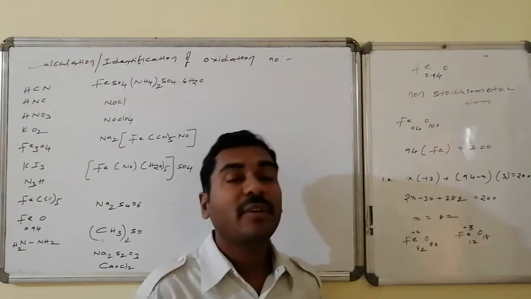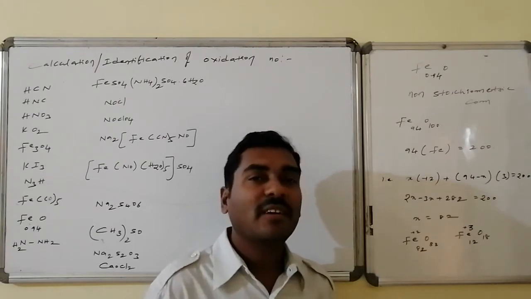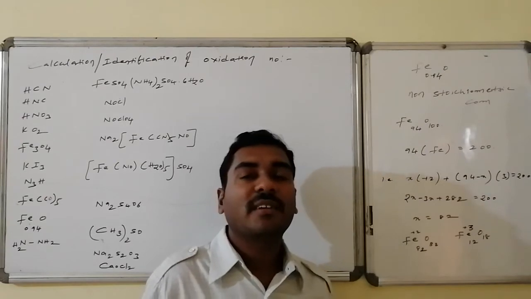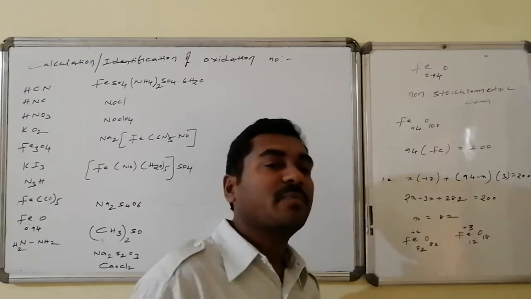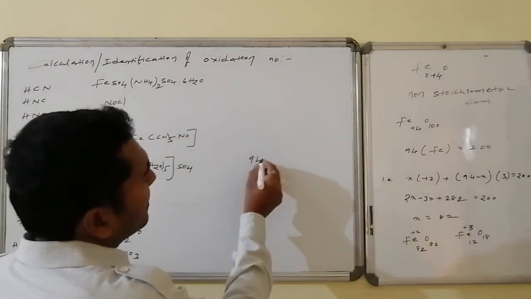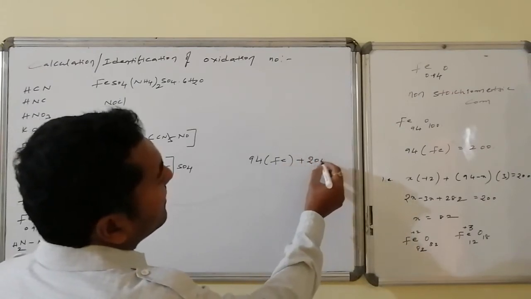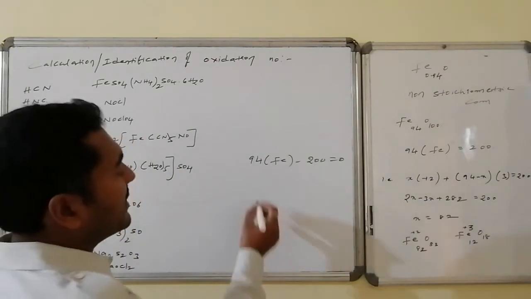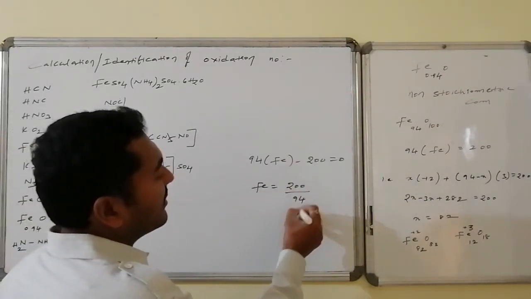The combination is Fe0.94O. If you want to calculate the average oxidation number also, here oxygen is maintaining the oxidation number of -2. Hence, the oxidation number of iron can be calculated as, suppose 94 times iron plus -200 should become equal to 0, whereas the oxidation number of iron will become equal to 200 divided by 94.